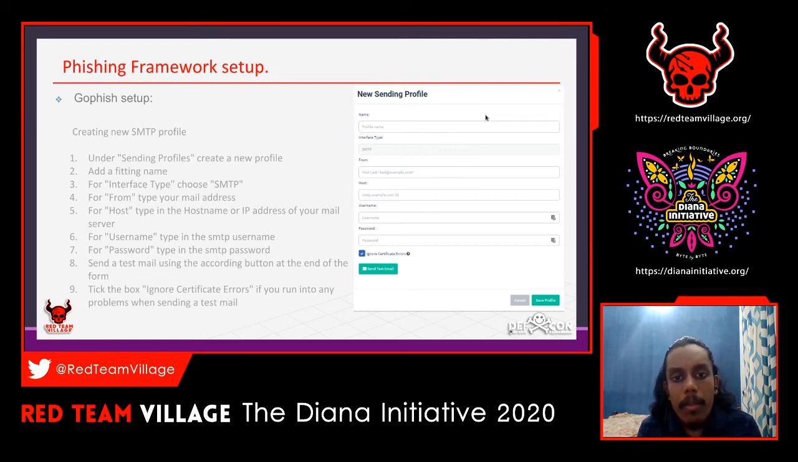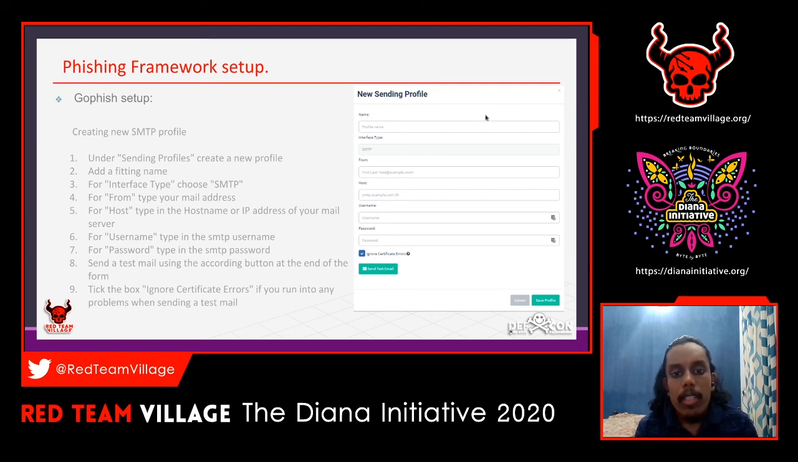For username, type your SMTP username. You have to use the SMTP username that you created before when you set up your SMTP server. Then you use the same password. This is all on the same part. When you create an SMTP server, you will get all these details, or if you are using a service, you will also get these credentials.